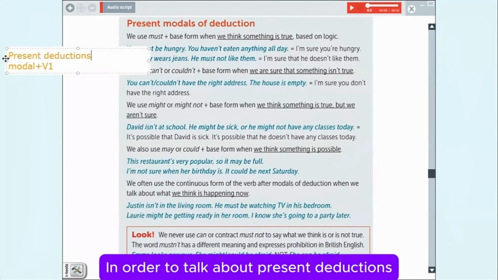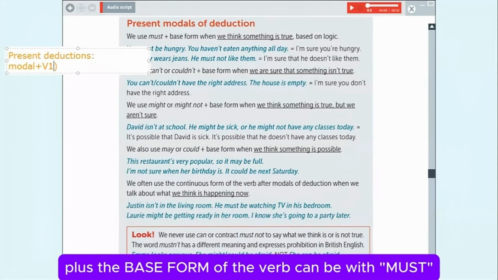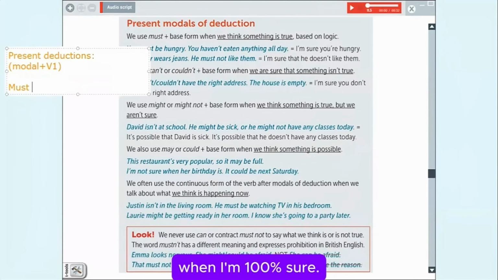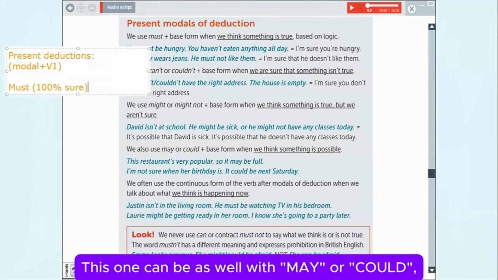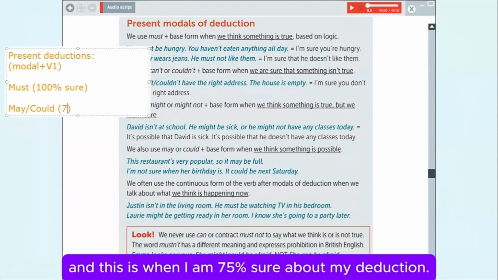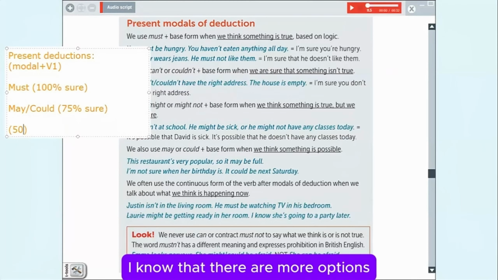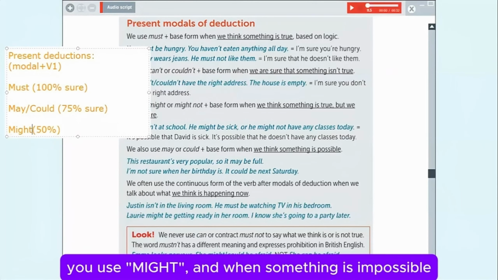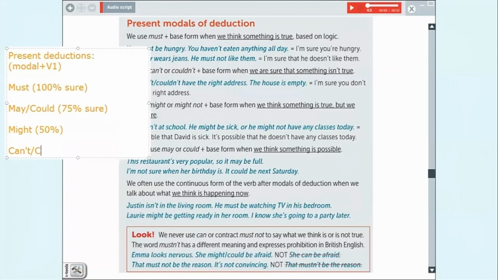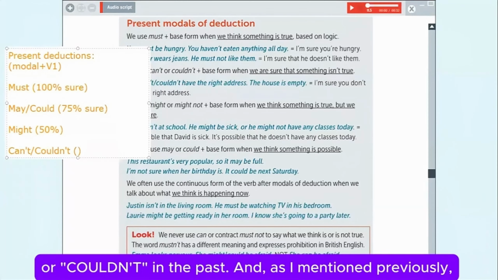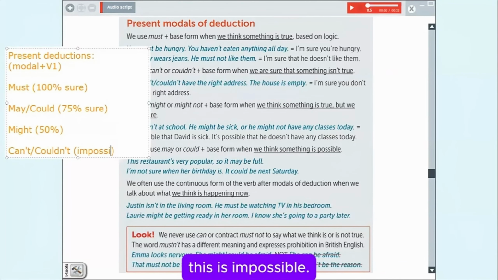In order to talk about present deductions, the modal verb plus the base form of the verb can be with must, when I'm 100% sure. This one can be as well with may or could. And this is when I am 75% sure about my deduction. If I'm 50% sure, I know that there are more options. You use might. And when something is impossible, you can use can't in the present or couldn't in the past. And as I mentioned previously, this is impossible.